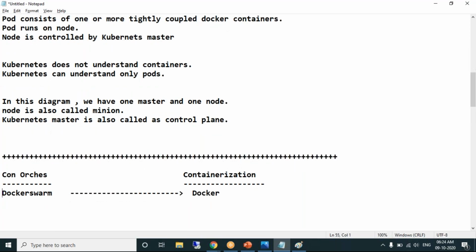Every container orchestration tool should use a containerization tool. Docker Swarm is a container orchestration tool which is using Docker for creating and managing containers.